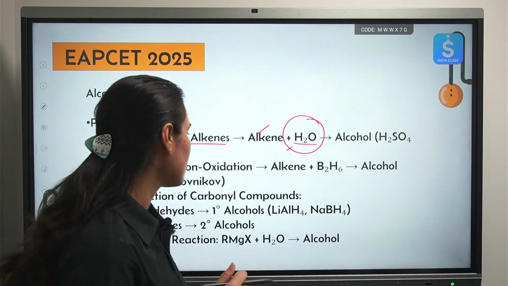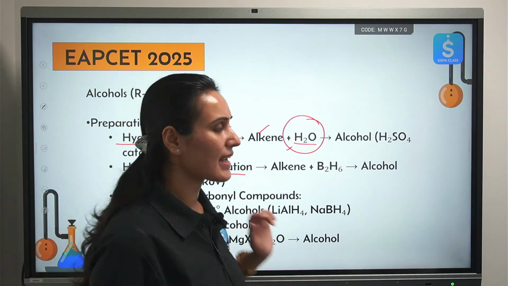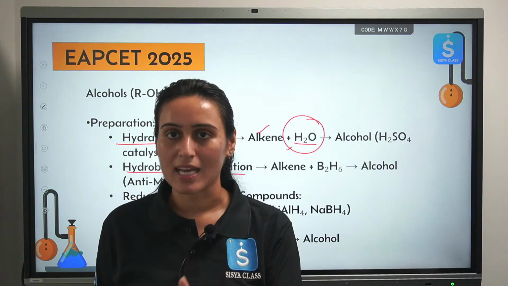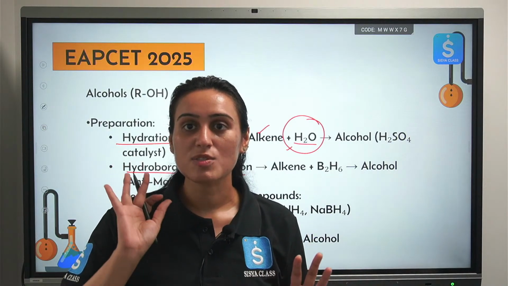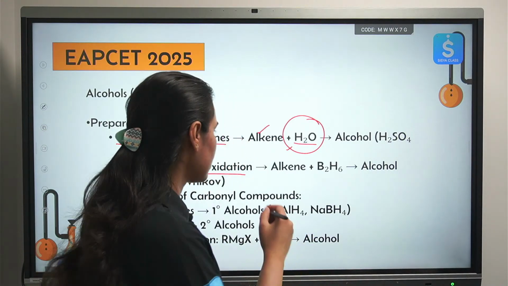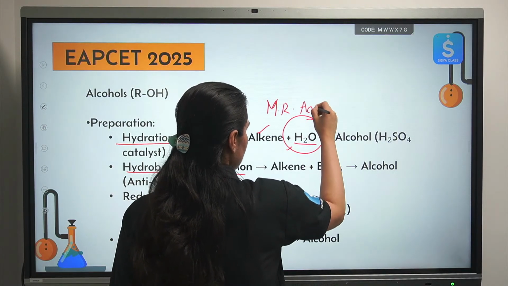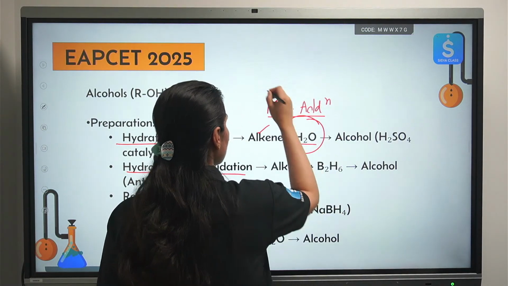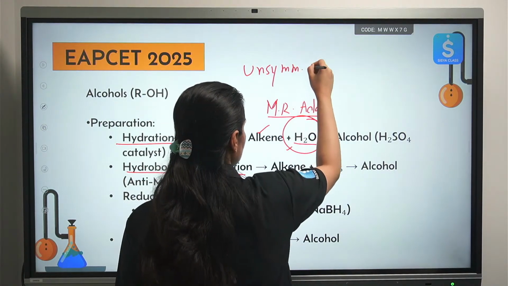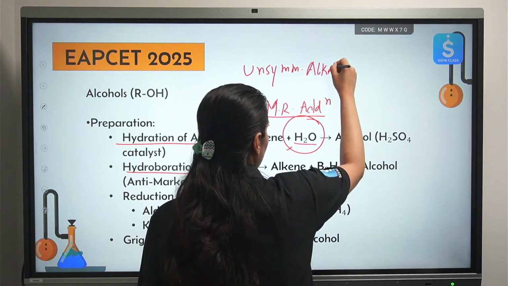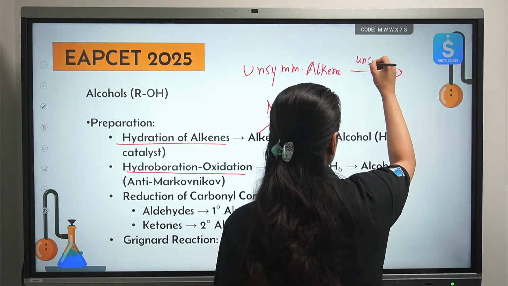Okay, then we can also do hydroboration oxidation. See, when we add water, we are trying to make a stable carbocation. That is how you decide the final product. And generally, it follows Markovnikov's addition. Okay, I am going to write it here. What is Markovnikov's addition? If you have some unsymmetrical alkene, okay, not symmetrical, and you are adding an unsymmetrical reagent.